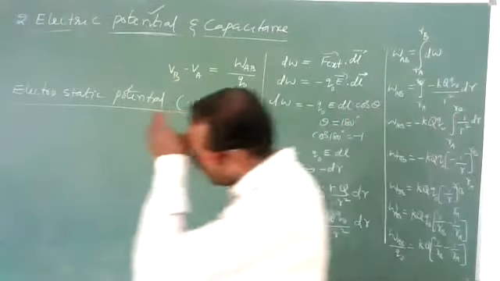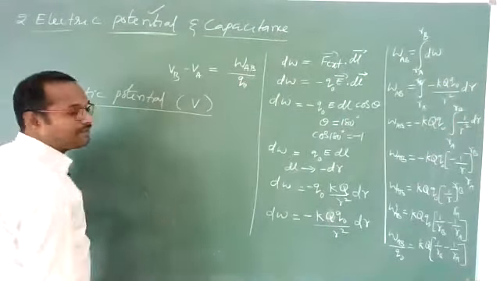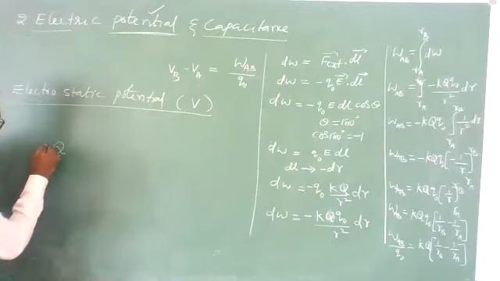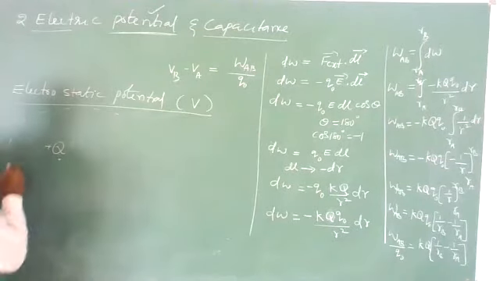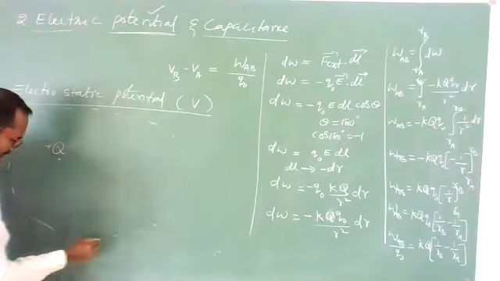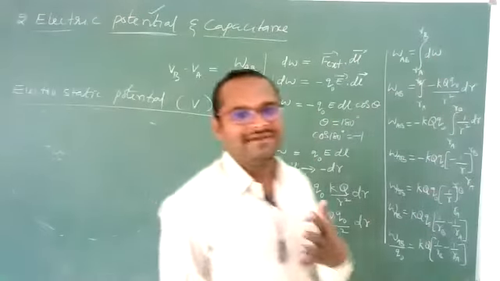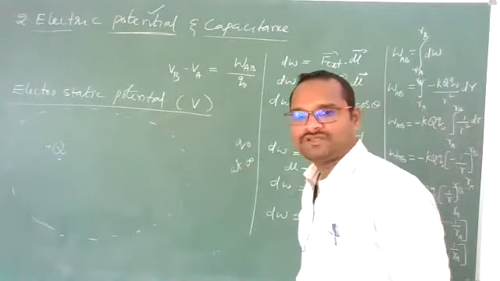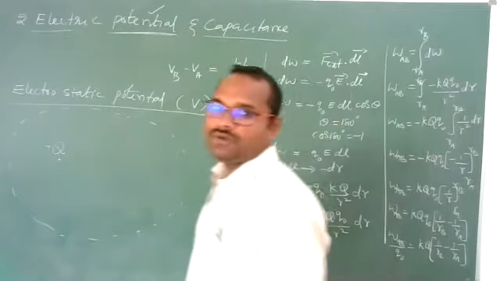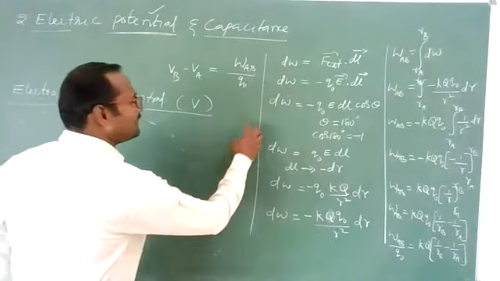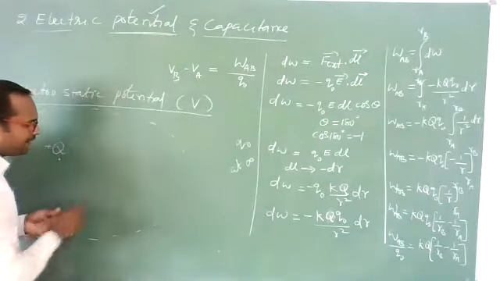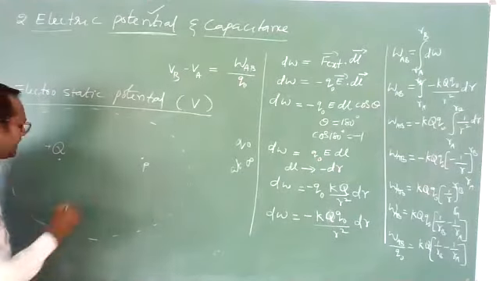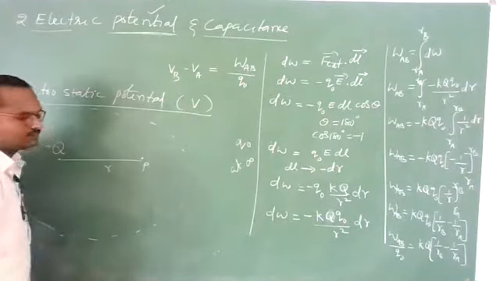Now, see, electrostatic potential at any particular point we will define like this. Let us suppose a positive charge Q is here. It will create its own field in a particular region. Now you have a charge Q naught at infinity. You want to move this charge Q naught from infinity to a particular point inside the electrostatic field of this plus Q charge, which is at a distance, let us suppose, R.